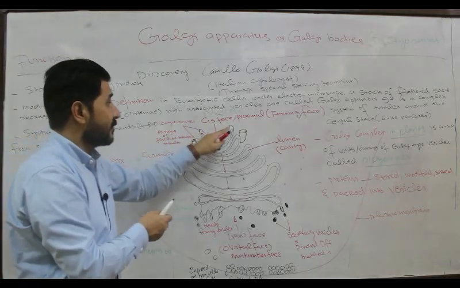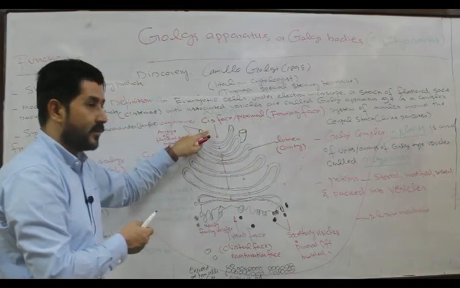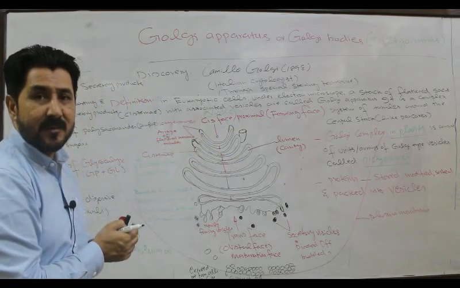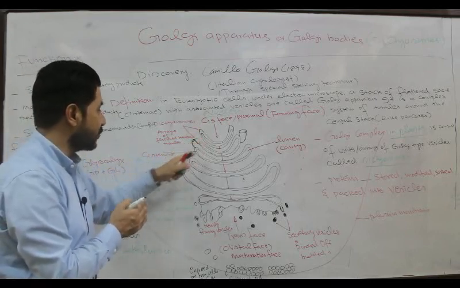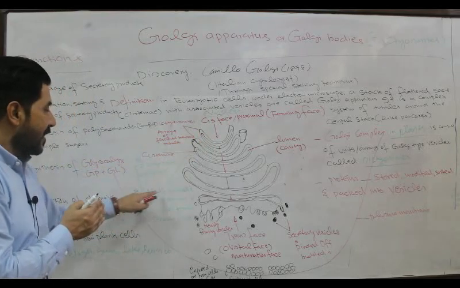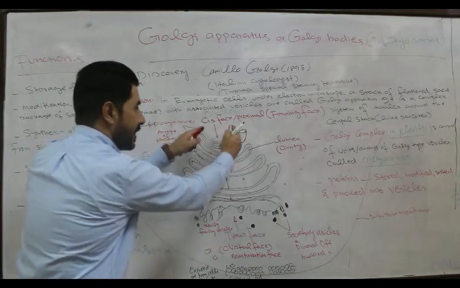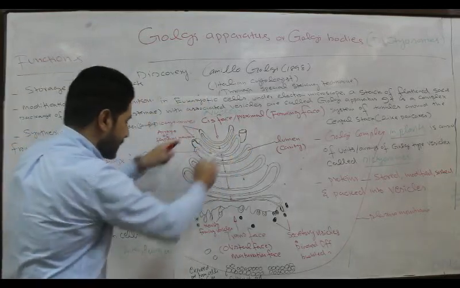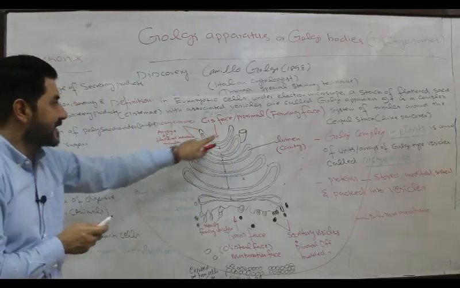So this secretion will come to the forming face in the form of raw material, and then this raw material will pass through these units called dictyosomes, which are bundles of curved flattened cisternae, associated tubules plus secretory vesicles.